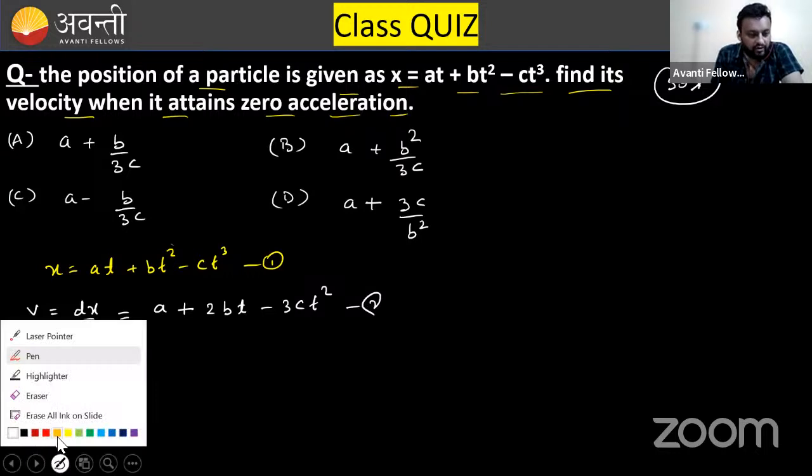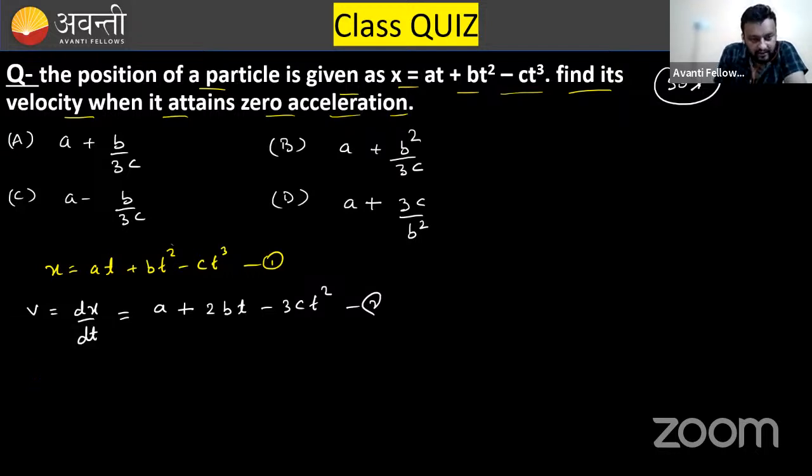Now, acceleration is what? dv over dt. These are the punch statements that I have written before in the concept part. So differentiate this term again and you will get acceleration. A is a constant, so its differentiation is 0. The differentiation of 2bt is 2b, minus 6ct. This is equation number 3.